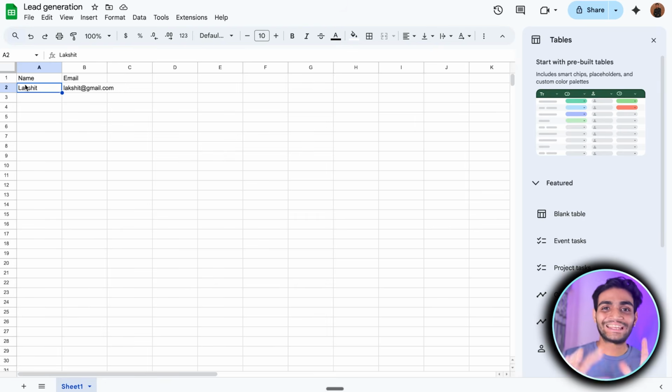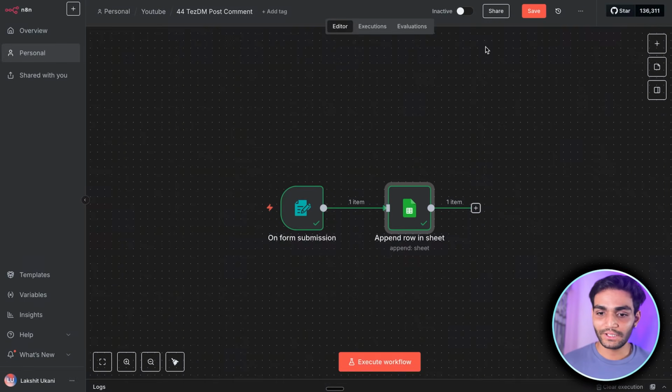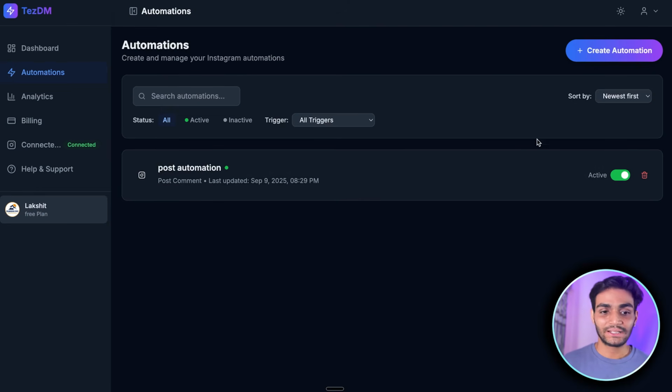So let me show you everything live from start to end. Let's make this live as well. Let's come over here and make it active. So now this workflow is active. Whenever I fill the form, it will automatically do what we have done. Now let me go to TasteDM. We can see it is active. Now let me go to Instagram.